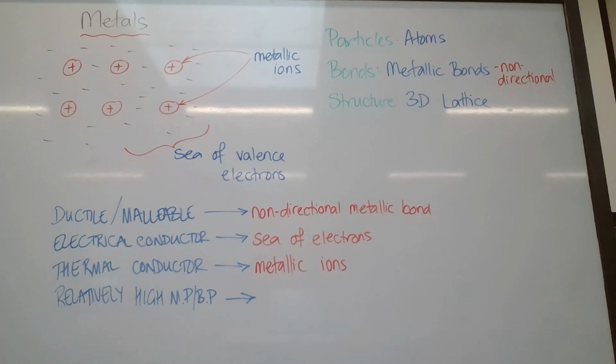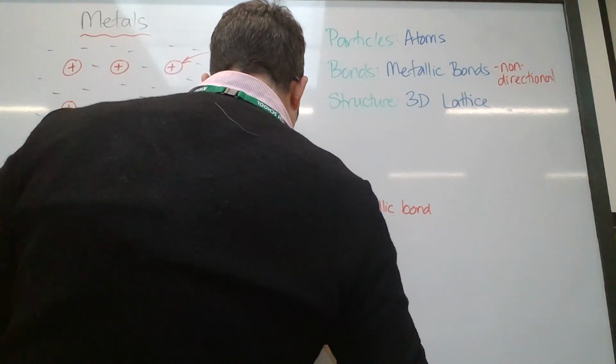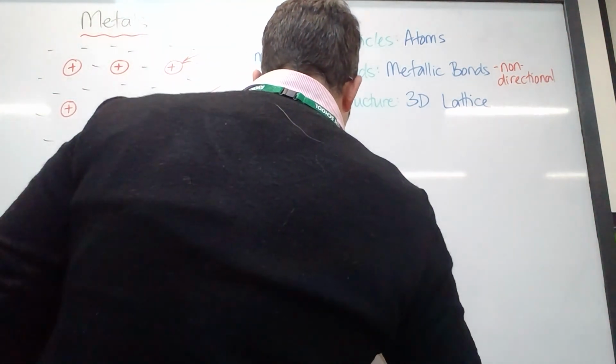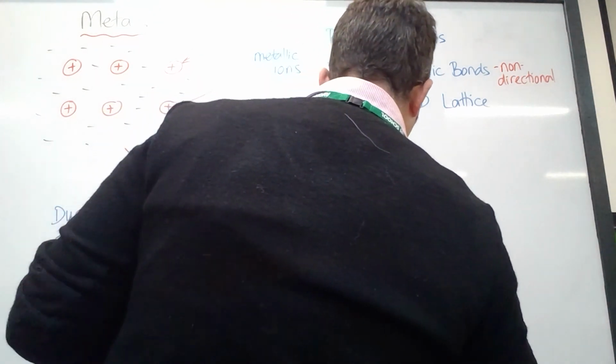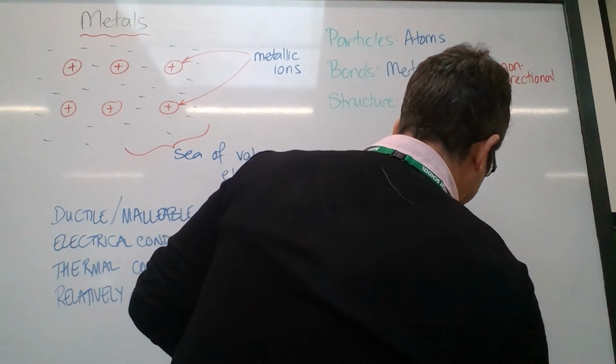And their relatively high melting or boiling point is because positives are attracted to negatives. So you've got that electric attraction again. For an ionic bond, it was very high. We get the same thing. They're relatively high again because you've got a metallic bond between cations and electrons.